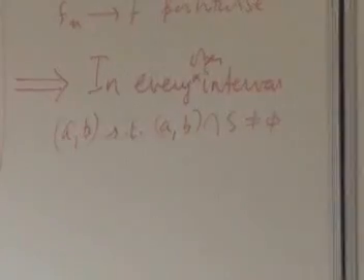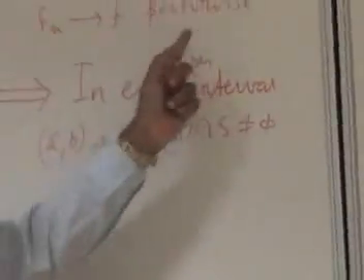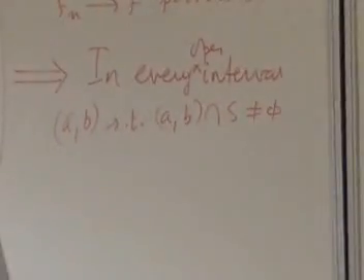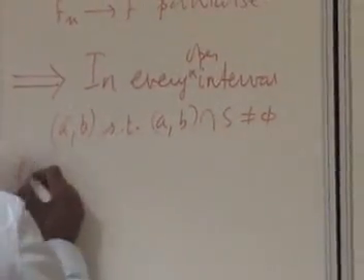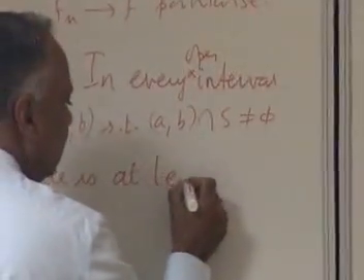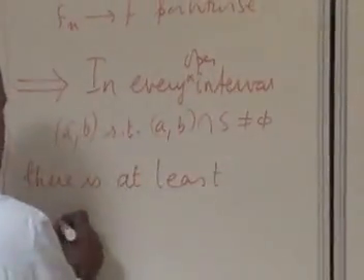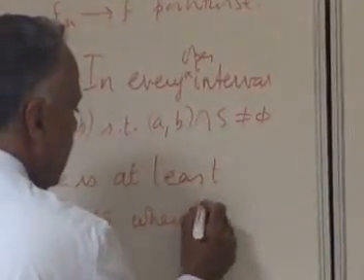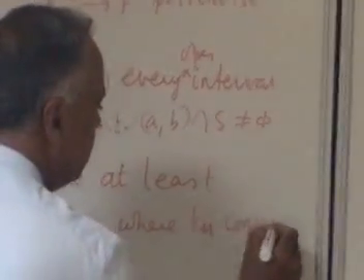If I have a sequence of functions defined in an interval and mapping to R and Fn converges to F, then in every sub-interval which is contained in S, there is at least one point xi belonging to S where Fn converges uniformly.